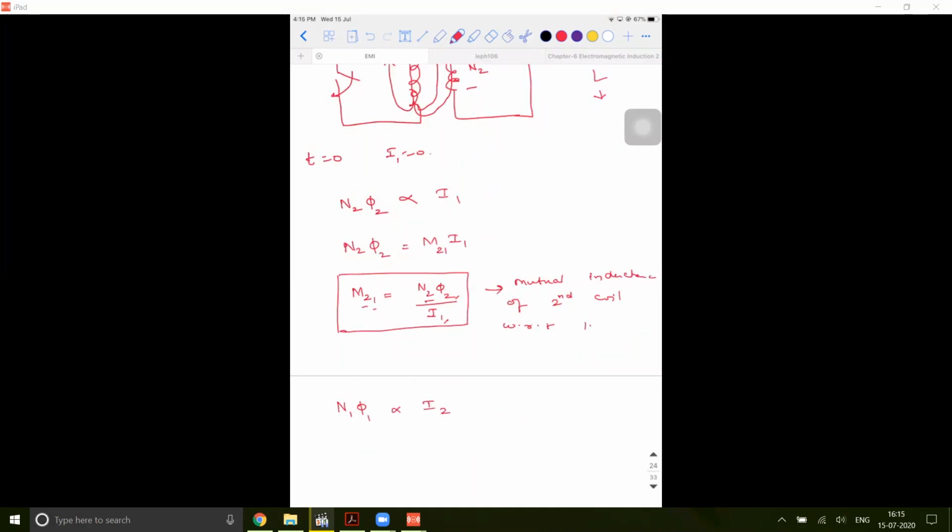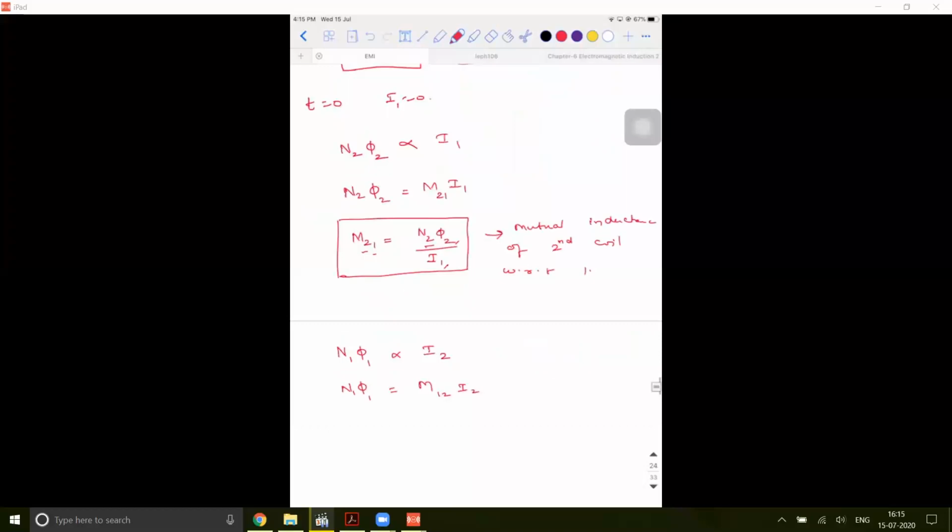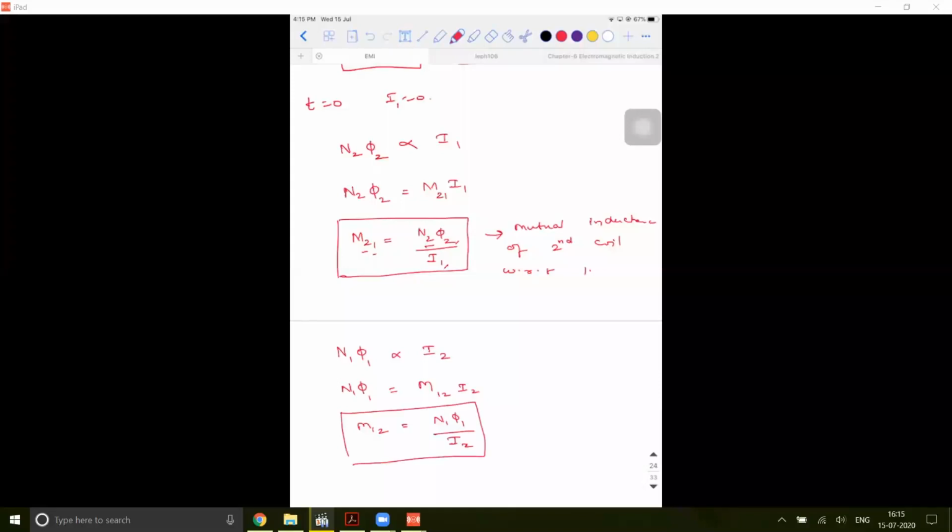So N1 phi1 equals M12 into I2. So M12 will be equal to N1 phi1 divided by I2. It is also called mutual inductance, the mutual inductance of the first coil with respect to the second. That's it. As simple as that. This is the only difference you need to keep in mind.